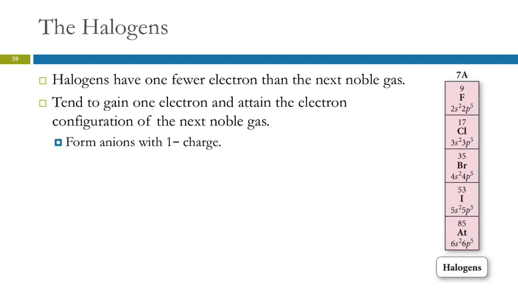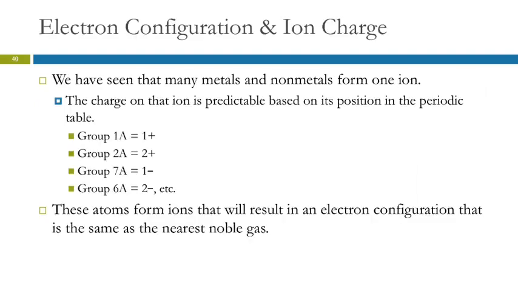All the halogens do that. They tend to gain 1 electron, forming a -1 anion. And they do that because having 8 valence electrons is lower in energy, it's more stable. So electron configuration is related to ion charge.